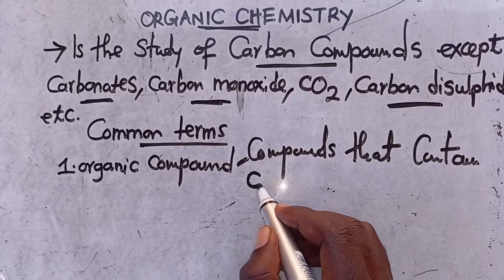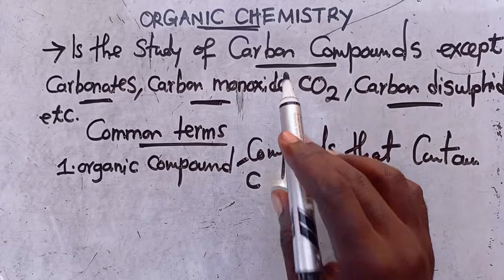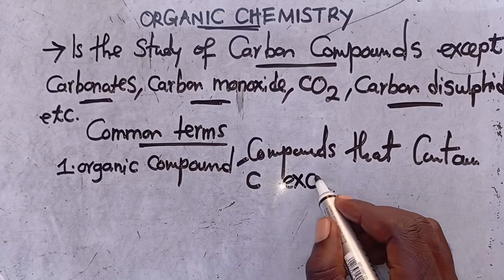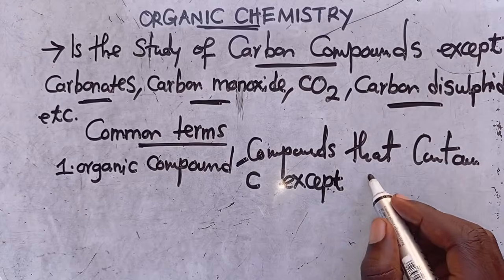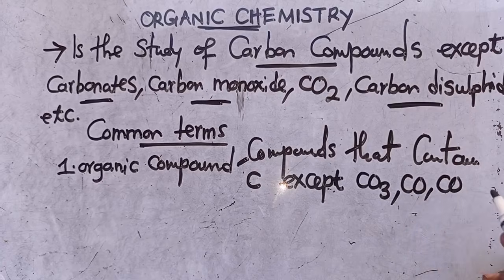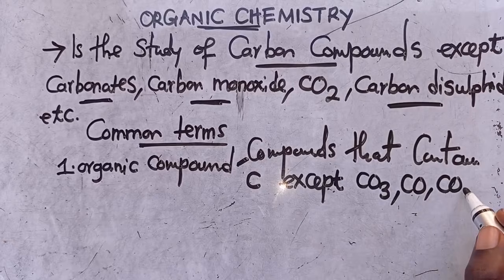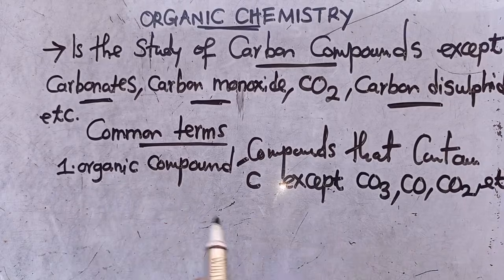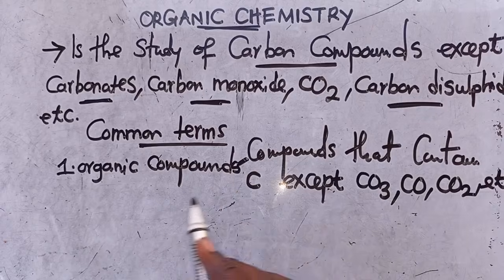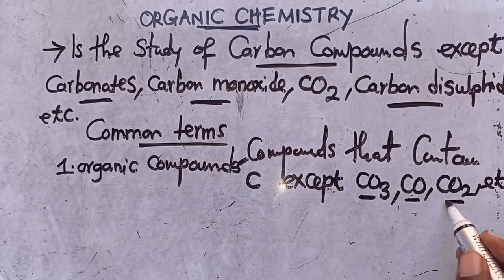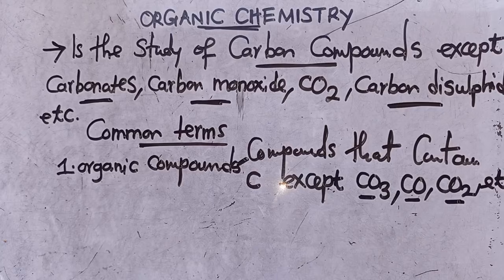They contain carbon, but except what? Except these things that I mentioned there: except carbonates, carbon monoxide, carbon dioxide, which is like this, etc. We get to remove them. So when I'm talking about organic compounds, I'm talking about compounds that will contain carbon, but except carbonates, carbon monoxide, carbon dioxide, we get to remove all these things.